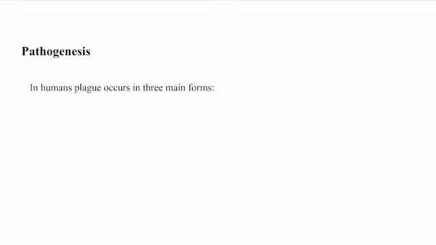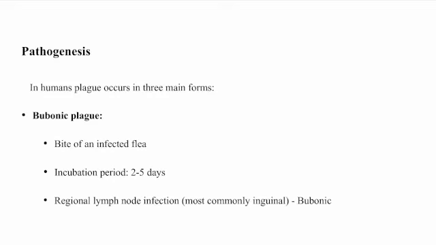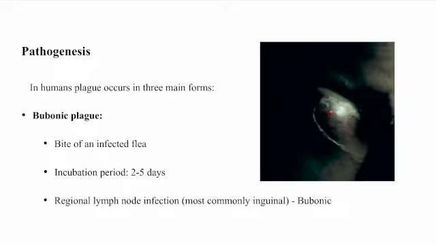Pathogenesis occurs in three forms. Bubonic plague. So the bite of an infected flea will lead to an incubation period of 2 to 5 days, which develops into a regional lymph node infection. And the lymph node that is most commonly associated is the inguinal lymph node, and because of involvement of lymph nodes, it is called bubonic plague. And this picture shows an infected